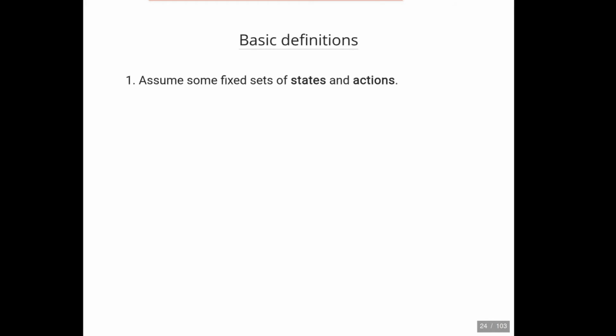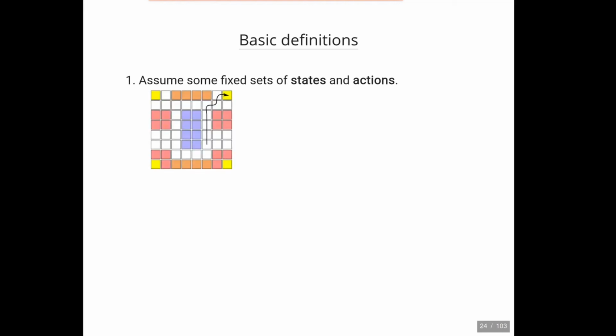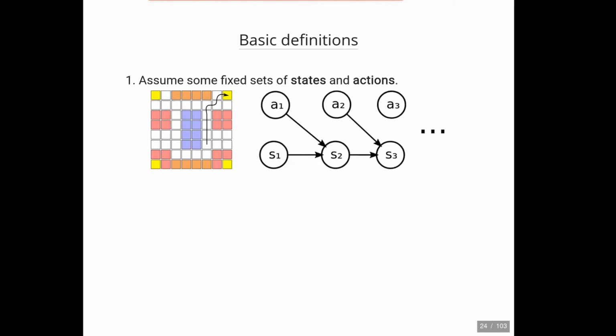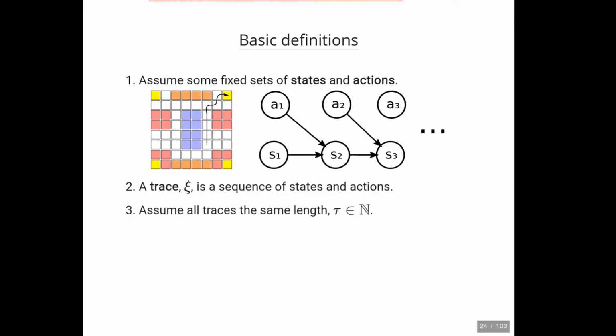To begin, let's set up some basic definitions. We're going to assume that there's a fixed set of states and actions. For example, in this grid world, states are positions, and actions are attempts to move up, down, left, and right. More generally, we're going to assume that we're operating in a Markov decision process. A trace is a sequence of states and actions. For simplicity, we're going to assume that all traces are the same length, tau.